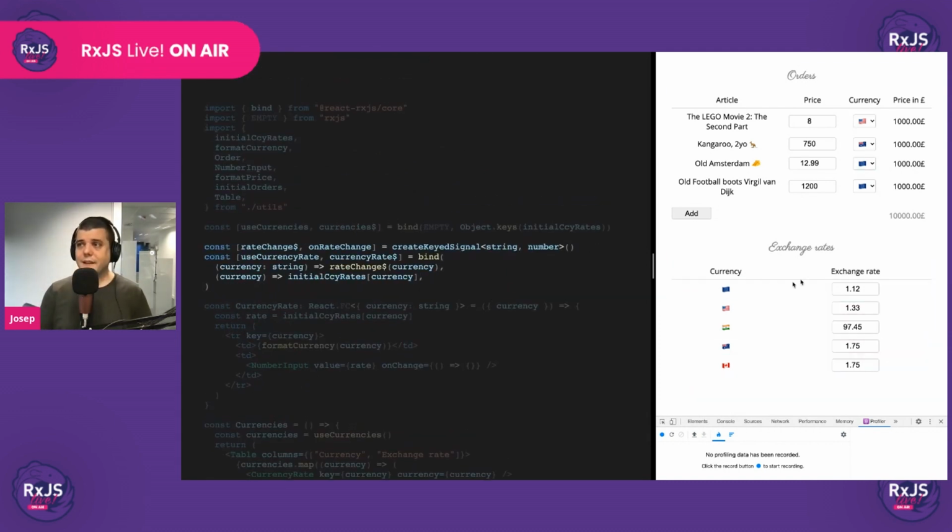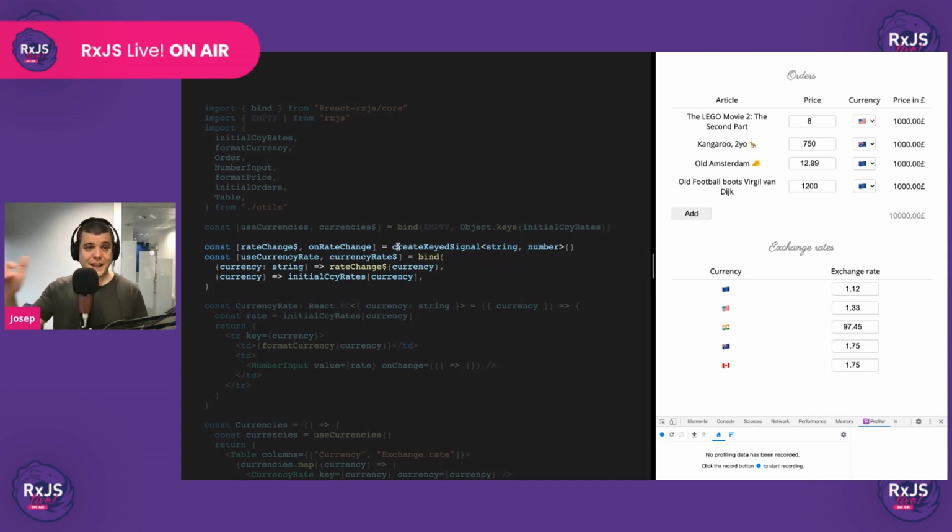So now let's make the exchange rates work. Okay, this is how we can do it. What's going on here? Let me explain, because this code can be a little bit intimidating at first, but once you get used to our API, it's not that complicated.